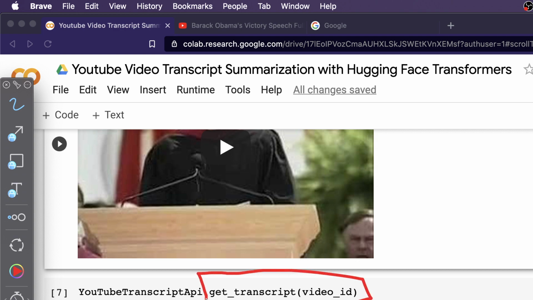You can see this get_transcript from the class YouTubeTranscriptApi, where we pass the video ID. The video ID that we got from this video is passed to this, and it is going to extract the transcript and assign it to transcript. So that's what we are going to do: get transcript, and then assign it to transcript. Mind you, this transcript is actually a JSON object, so ultimately you get a list of dictionaries.